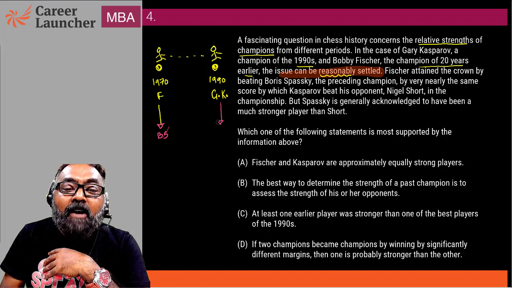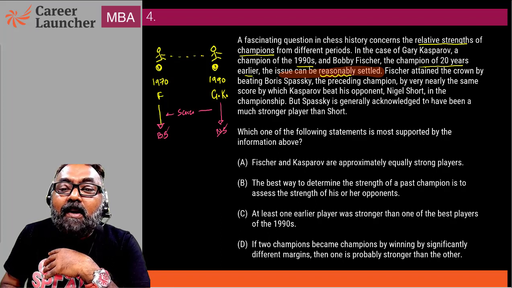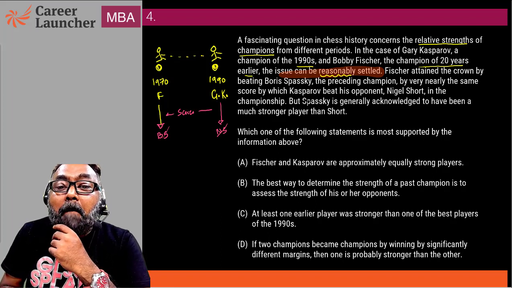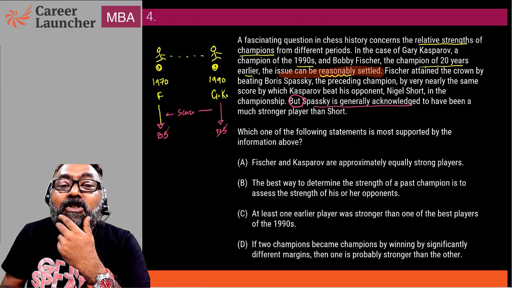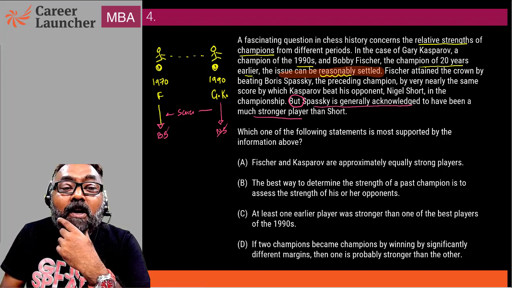Okay, and the scores are the same. But Spassky is generally acknowledged to have much stronger play than Short. Spassky is much stronger than Short.